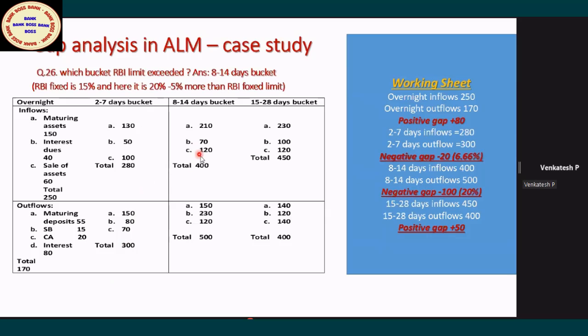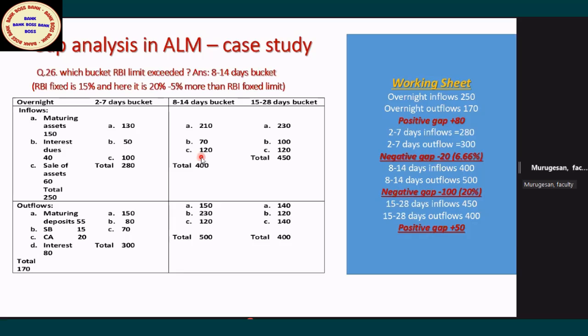Sir, if it exceeds 10%, what will the bank do? If it exceeds 10% in the 1 to 7 bucket, then the bank has to arrange the funds. The bank will do a swap transaction. Remember, some funds in another bucket will be transferred to this bucket, because the bank will provide funds and minimize the gap.